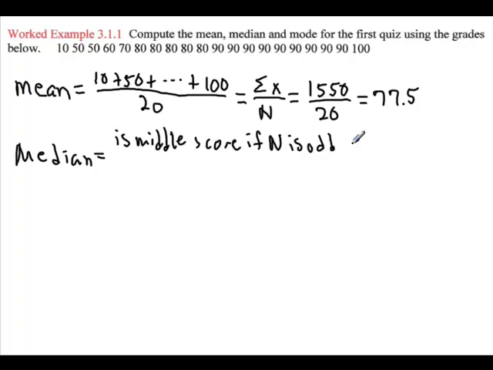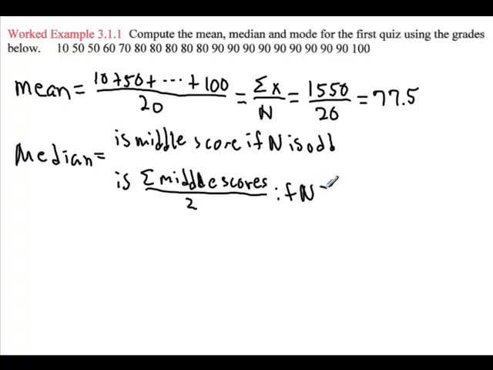But if n is even, then there are 2 middle scores. So what's the median then? Well, the median is the sum of the 2 middle scores divided by 2. And that's if the number n is even. In this case, n is even, it's 20, so we have 2 middle scores.